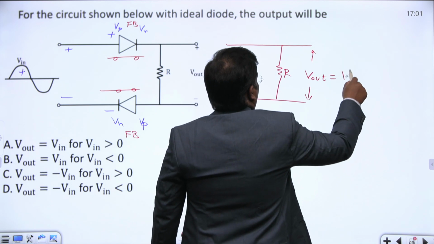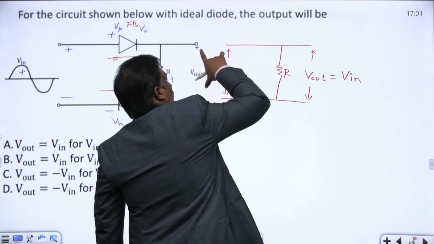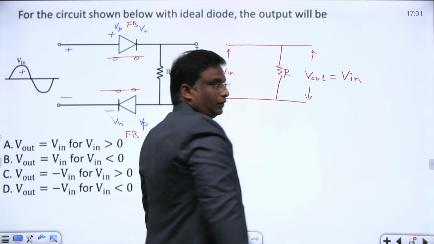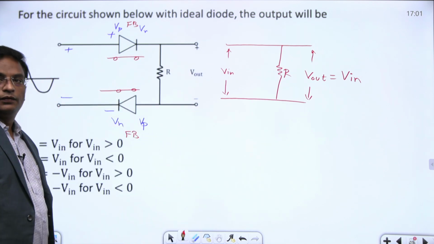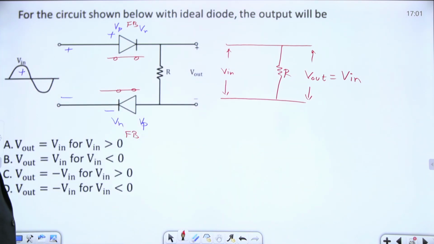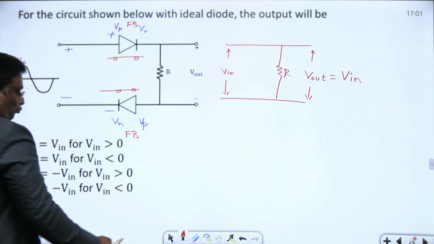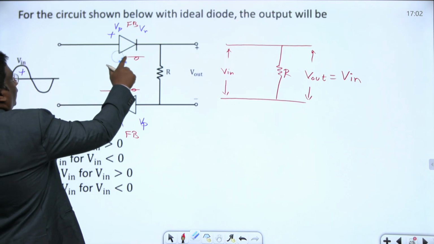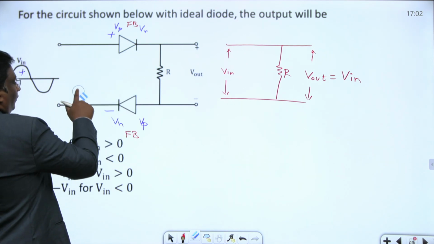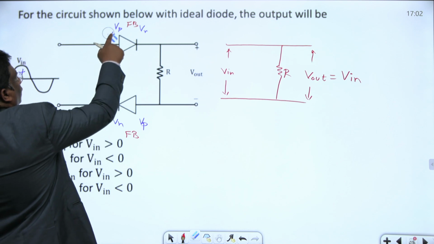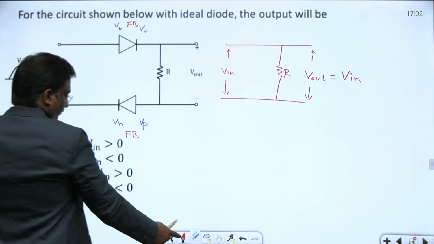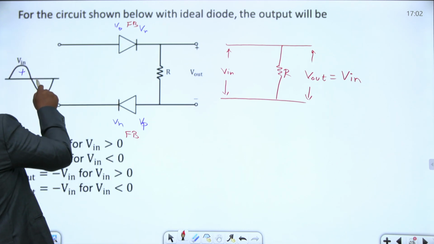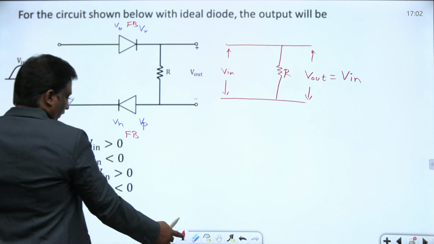This V out equals V in. Whatever the input I am giving, the same thing will be given out as V out. That is, V out equals V in. Suppose I give a negative voltage here, what happens? Tell me. If I give a negative voltage here, what happens? I am talking about this voltage being negative.